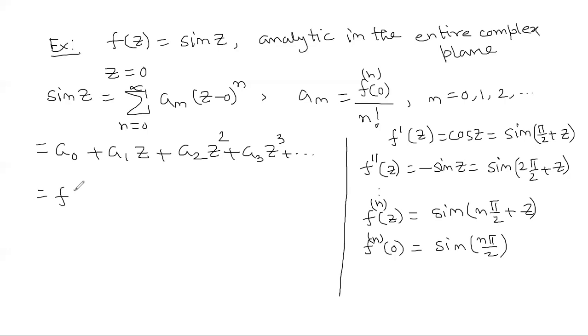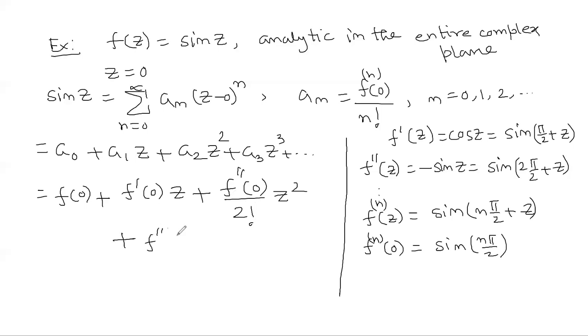It is f of 0, plus f dashed at the point 0 into z, plus f double dashed at the point 0 by 2 factorial into z square, plus f triple dashed at the point 0 by 3 factorial into z cube and so on, right?